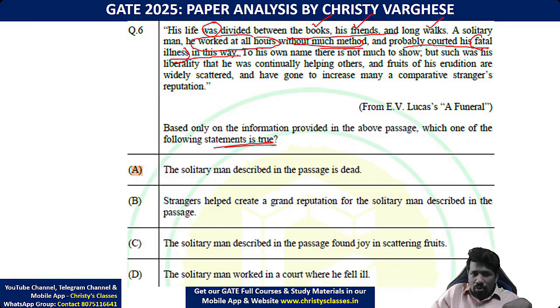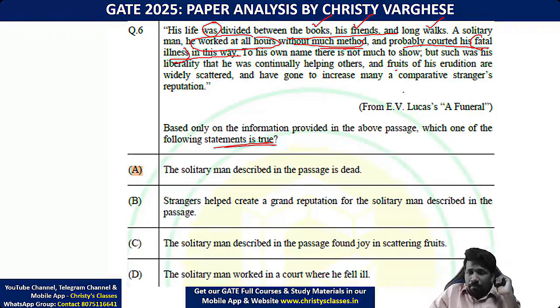So to his own name there is not much to show, but such was his liberality that he was continually helping others, and fruits of his erudition was widely scattered and have gone to increase many a comparative stranger's reputation. Matlab, he didn't earn much wealth or name, but he was helping others, so that way he was a good man. That is the idea that they are trying to convey.